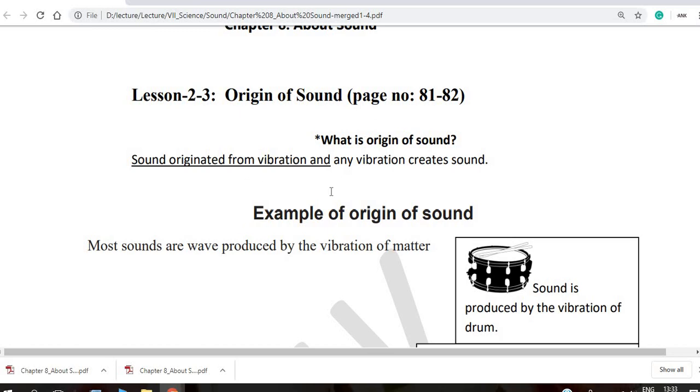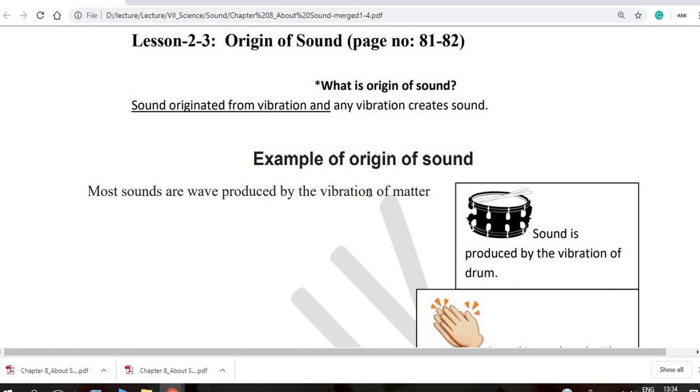This is very similar to the definition of sound. The origin of sound means that where there is a vibration, the sound comes from the vibration. It may be a very small vibration, or a very high vibration. So these are all kinds of vibrations. A small, low vibration means a small or low sound, and the volume is quite low. A huge, high vibration means the sound is higher.